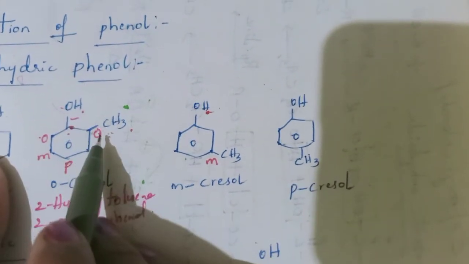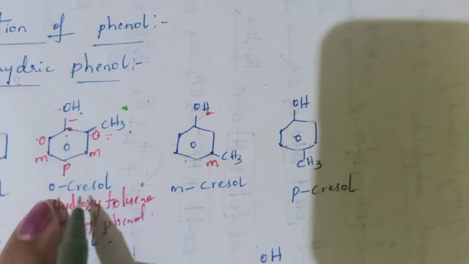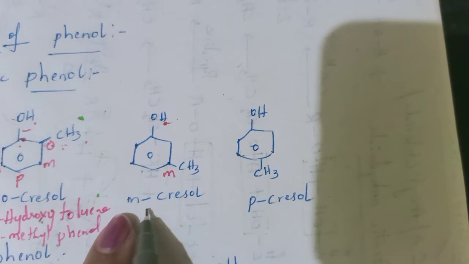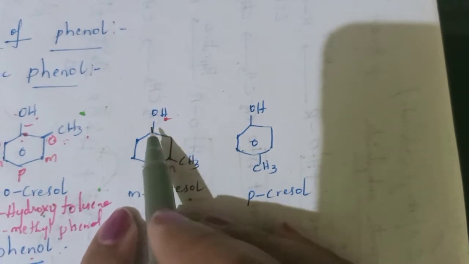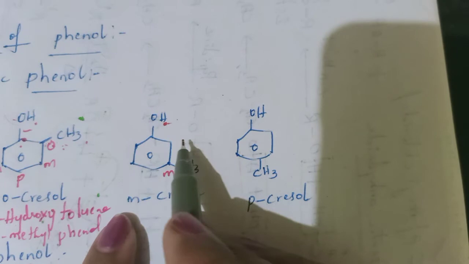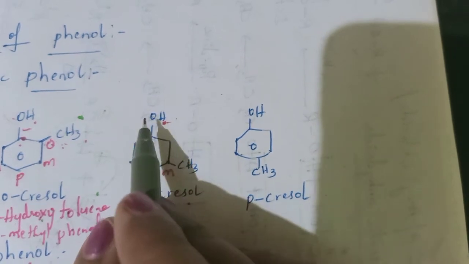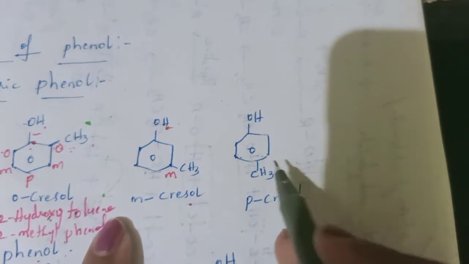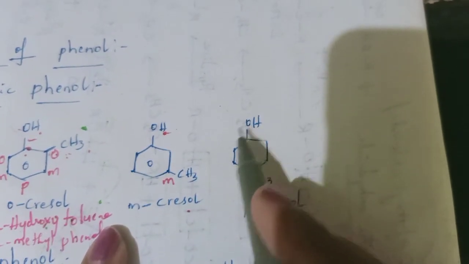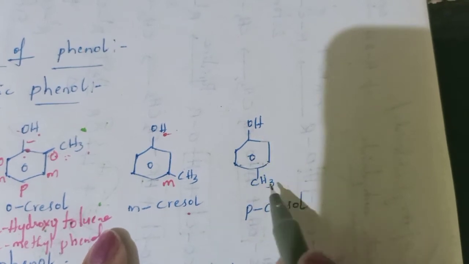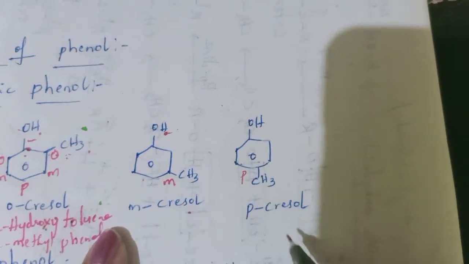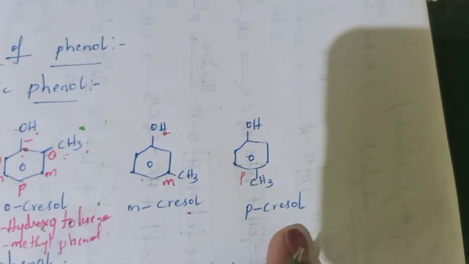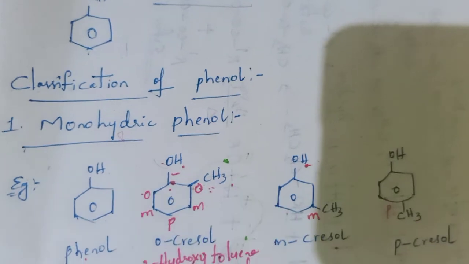If CH3 is present at the ortho position, that is orthocresol, the common name. If the CH3 position changes to meta, that is known as metacresol. Here OH is present at the same position, just the position of the methyl group changed, and here also it contains only one OH, so it is an example of monohydric phenol. Now see here, this compound also contains only one OH, but CH3 is present at the para position. Then it is called paracresol. So orthocresol, metacresol and paracresol are all examples of monohydric phenols.